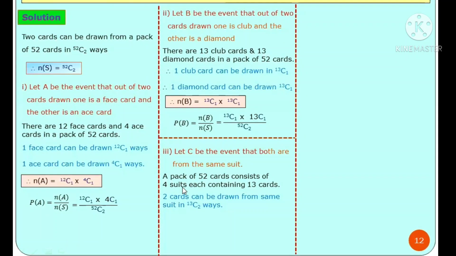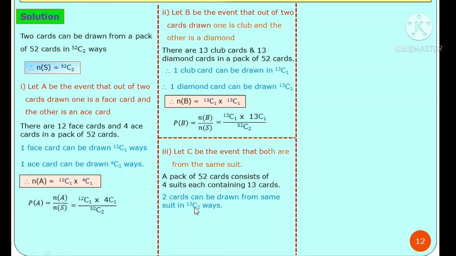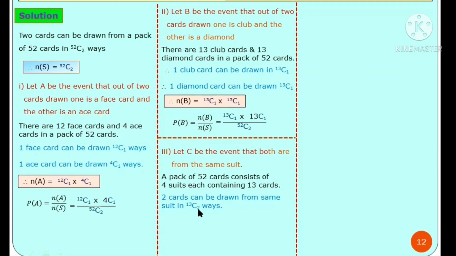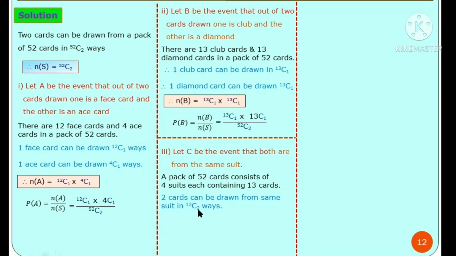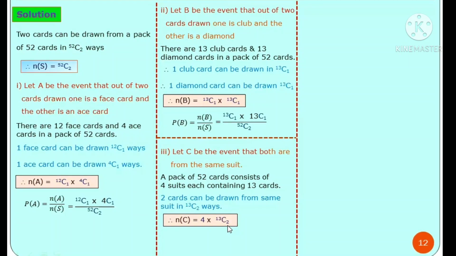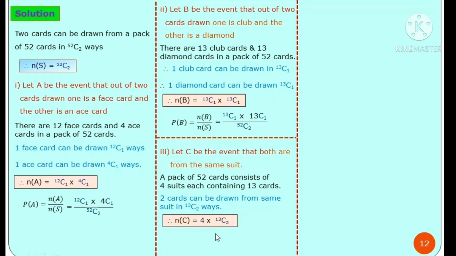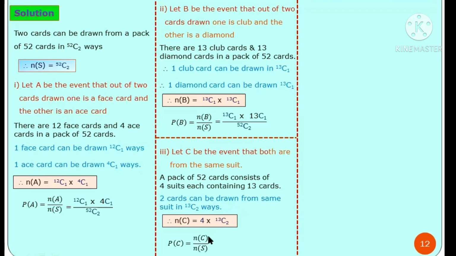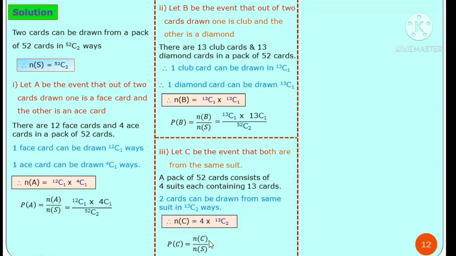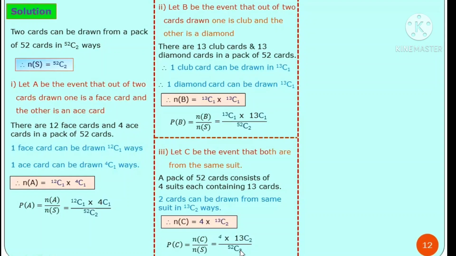From 4 suits, each suit's number of chances are 13C2. Therefore, total number of selections are N of C is equal to 4 times of 13C2. Therefore, formula for probability of event C, N of C divided by N of S. Substitute value 4 times 13C2 divided by 52C2.